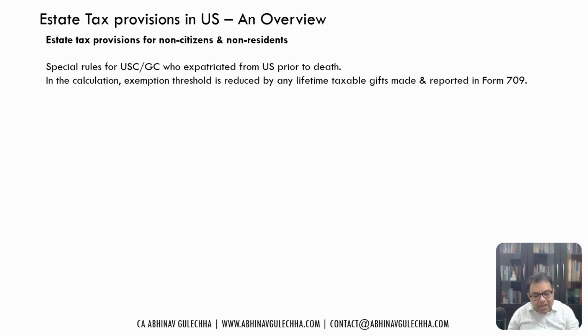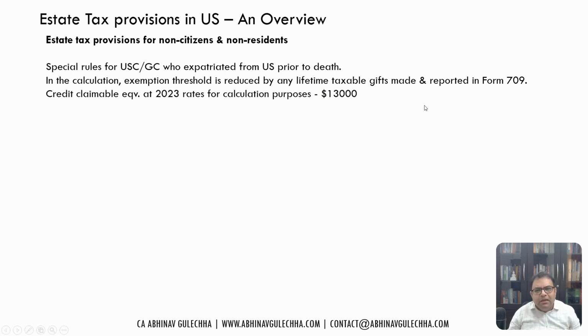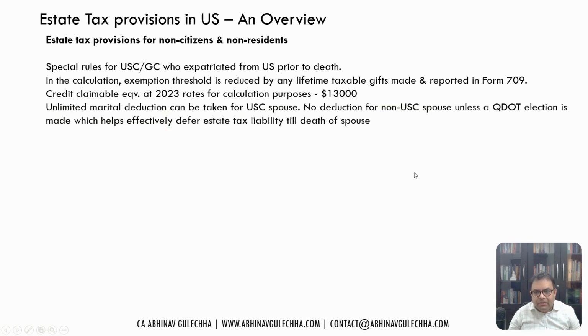If you have made any lifetime gifts which are taxable and which you have reported on Form 709, they will get reduced from the exemption threshold of 60,000. So, anyways, the threshold is very low. Still, if you have made any taxable gifts, that is even reduced from there. The credit claimable at 2023 rates is 13,000. This is just for information purposes. It's basically for the calculation purposes in the return.